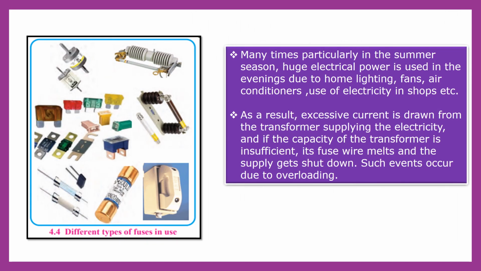Many times, particularly in the summer season, huge electrical power is used in the evening due to home lighting, fans, air conditioners, use of electricity in shops also, etc. As a result, excessive current is drawn from the transformer supplying the electricity. And if the capacity of the transformer is insufficient, its fuse wire melts and the supply gets shut down. Such an event occurs due to overloading.